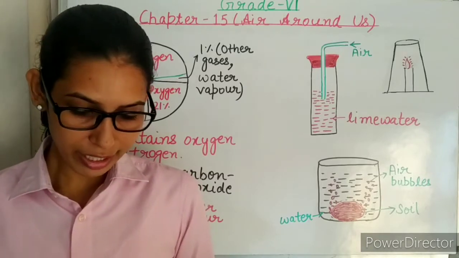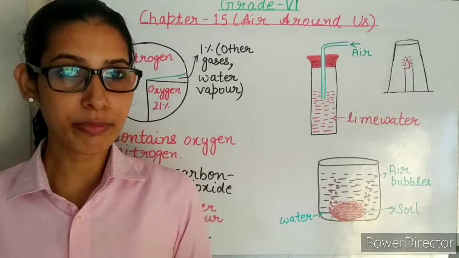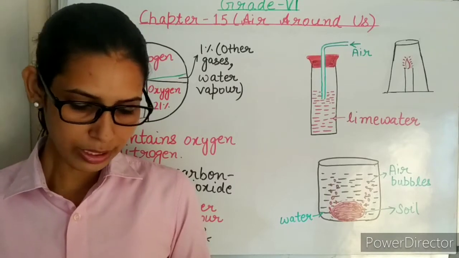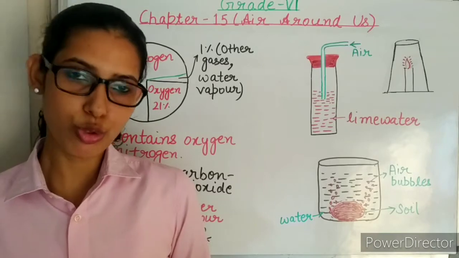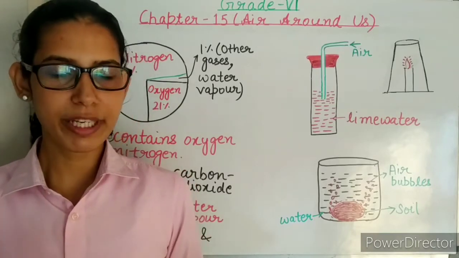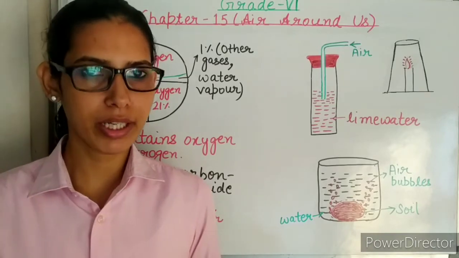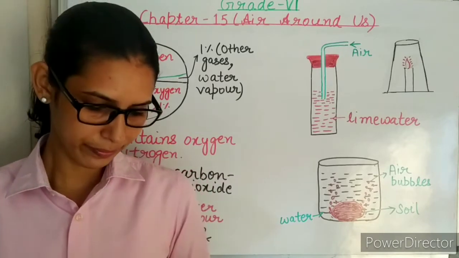The blanket of air around the earth is known as atmosphere. It is true. Plants give out carbon dioxide during respiration, yes, it is true. During respiration, oxygen is utilized and carbon dioxide is released.